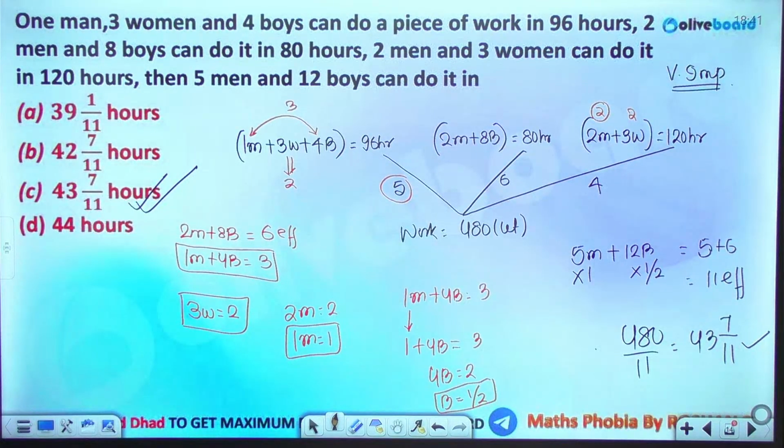Comment, बच्चा. If you are putting any other method, that will be quite tough. है ना? This is the oral method. है ना? Orally we are doing.